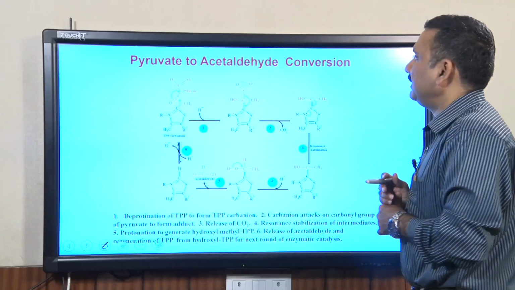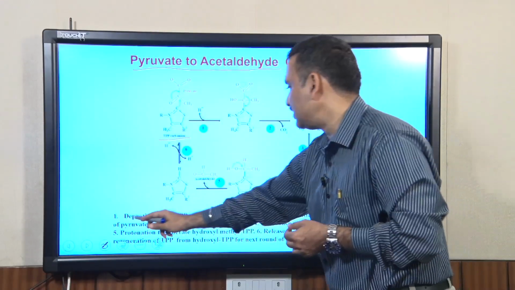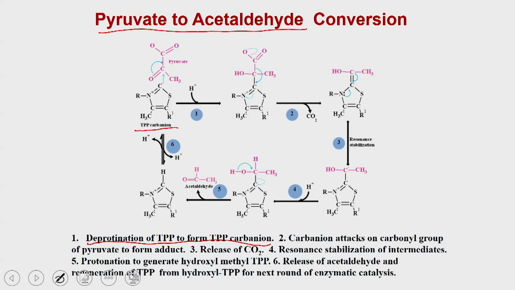So, as I said, this is a two step reaction. In the first step, the pyruvate is getting converted into the acetaldehyde. In this, the pyruvate decarboxylase has the TPP as a cofactor. TPP is present in the form of a carbanion, and that binds the first molecule of the pyruvate. So, the first reaction is the deprotonation of TPP to form the TPP carbanion, and that binds the pyruvate. It attacks the pyruvate molecule, and that is how you are going to have the complex.